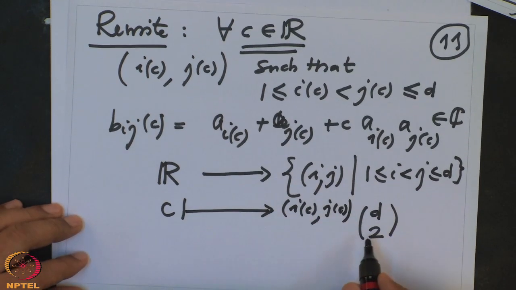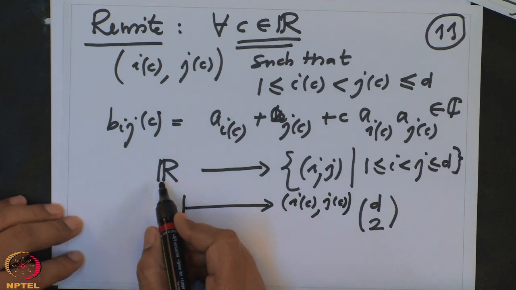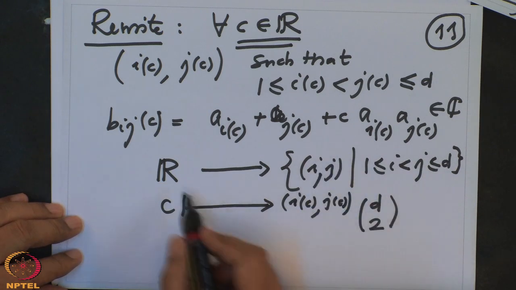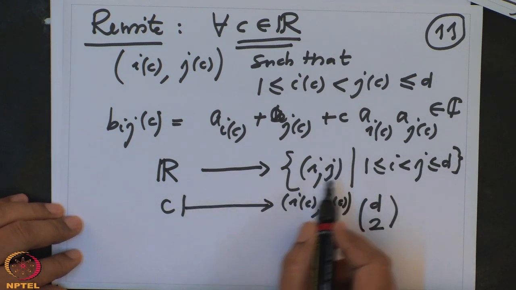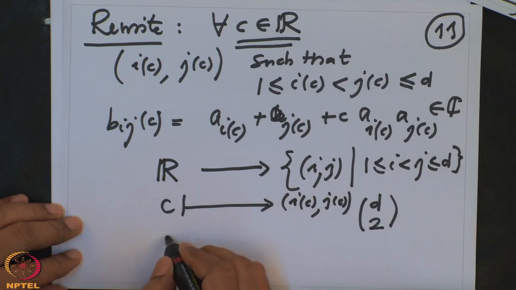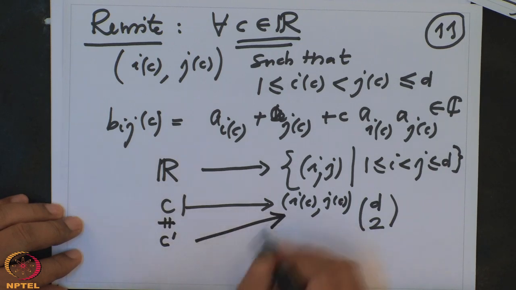So we have a map. We know the real numbers form an infinite set, and this set is finite. So this map cannot be injective. Therefore, there are two non-equal real numbers so that they have the same pair.